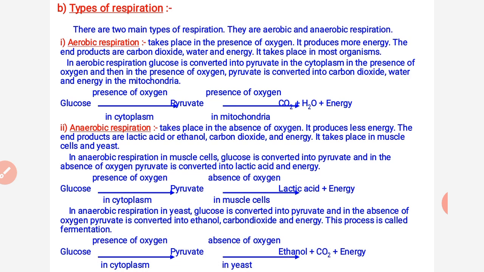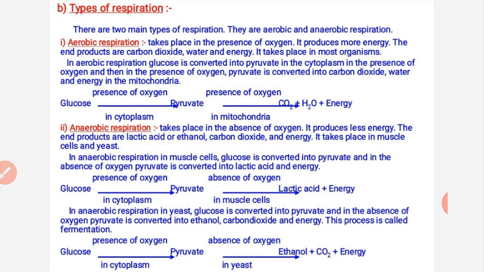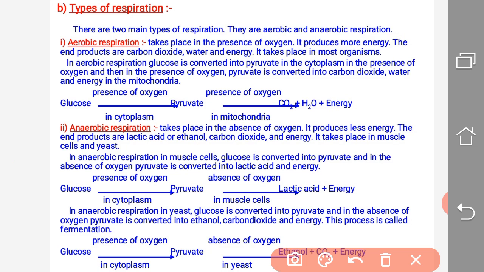In anaerobic respiration in yeast, glucose is converted into pyruvate, and in the absence of oxygen, pyruvate is converted into ethanol, CO2 and energy. It means we can say that oxygen is not required for this process. You can see that I'm just marking it as well, that oxygen is absent in this process, and pyruvate is converted into ethanol, CO2 and energy.